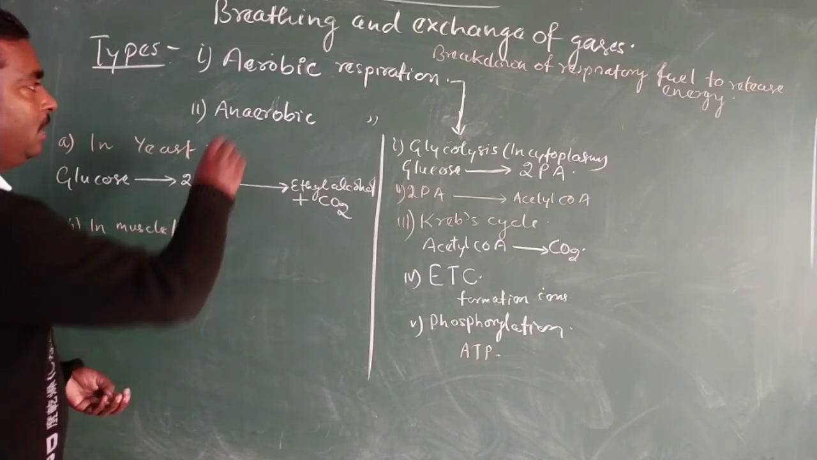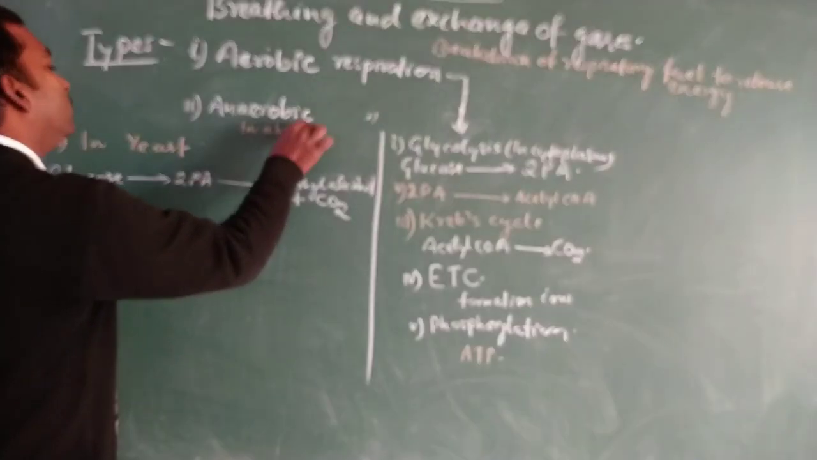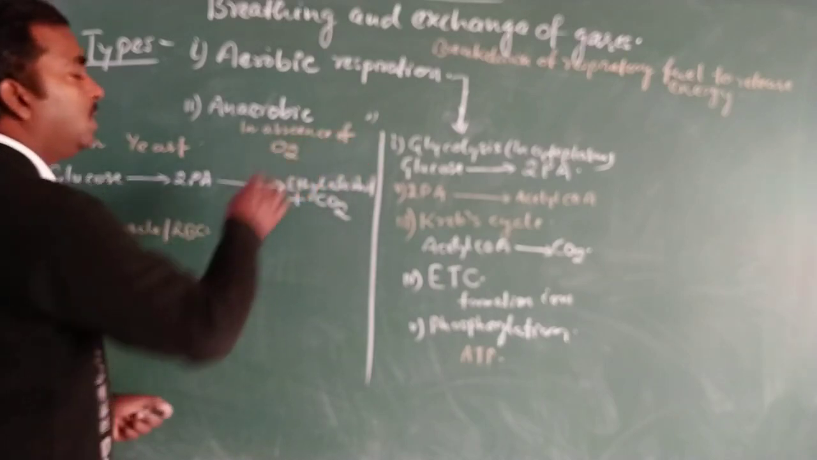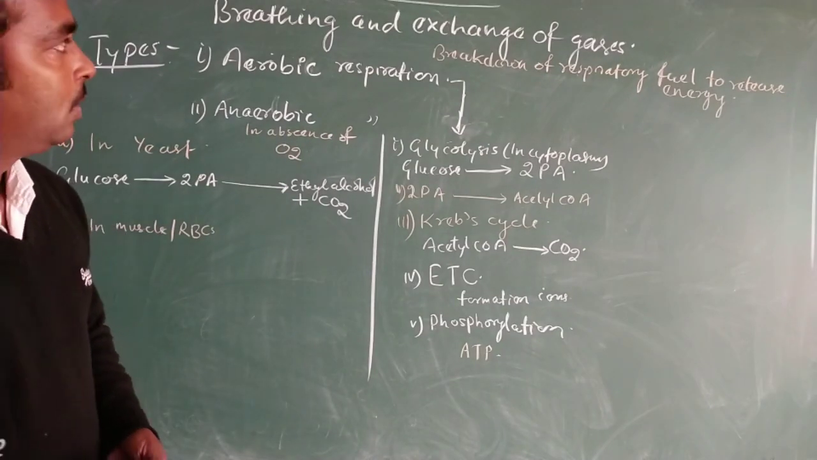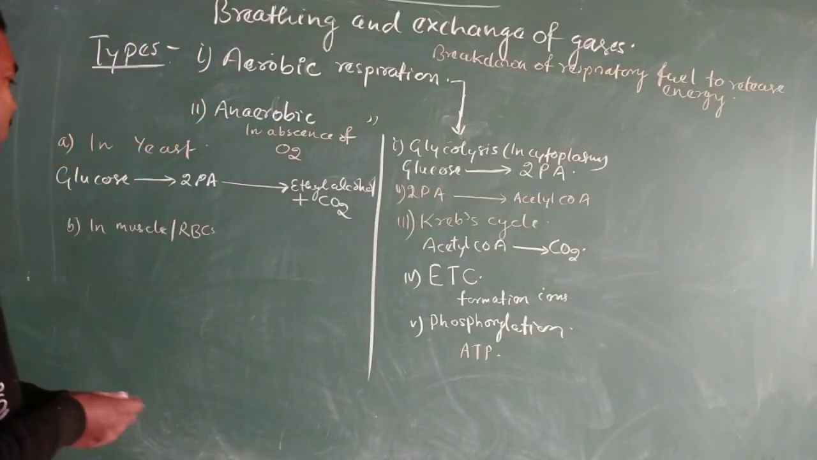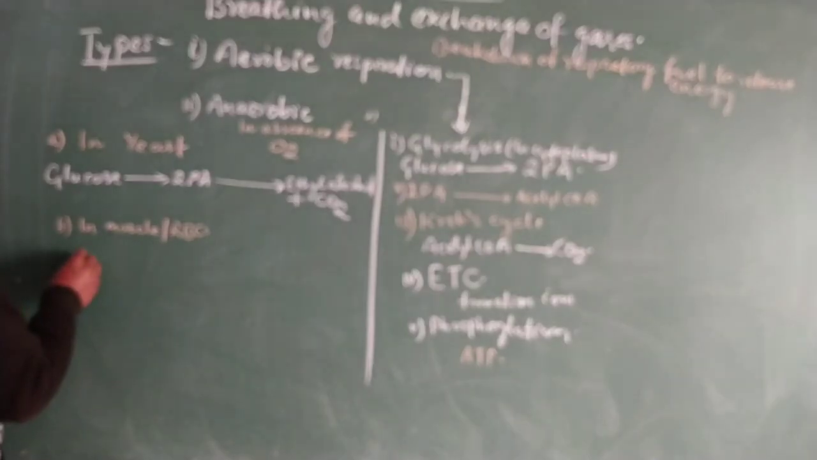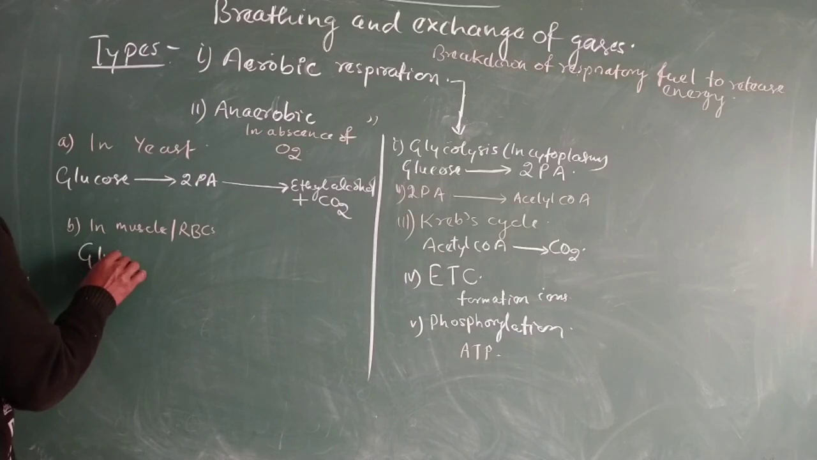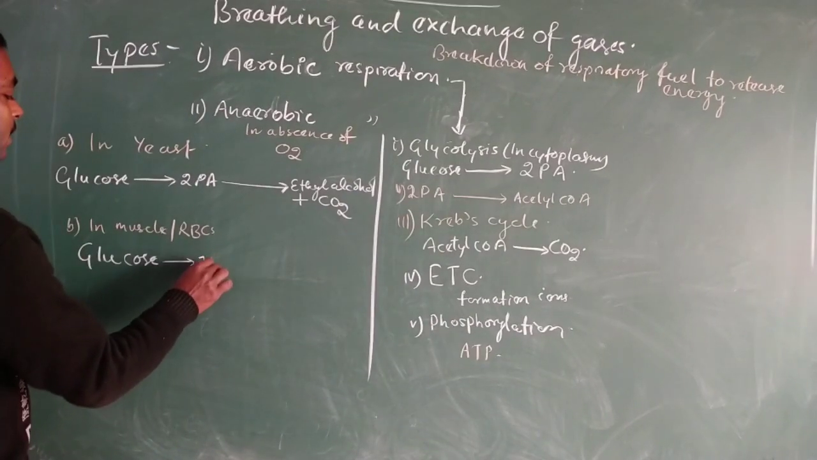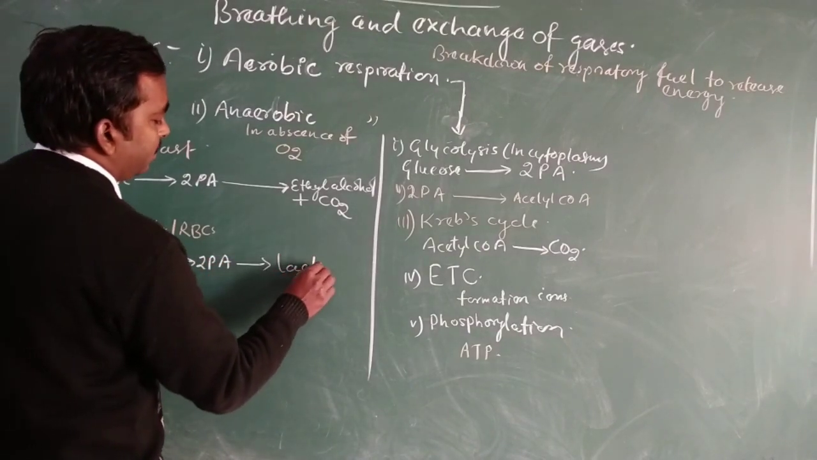So anaerobic respiration is the breakdown or splitting of respiratory fuel in the absence of oxygen, means without oxygen. In muscles or RBC, we see another strategy in which glucose breaks to form 2-pyruvic acid, and this pyruvic acid is converted into lactic acid.